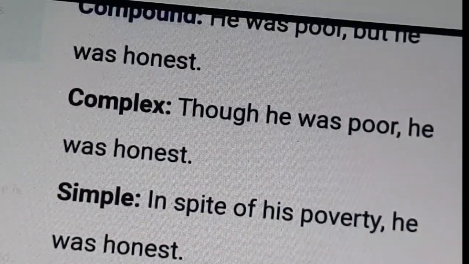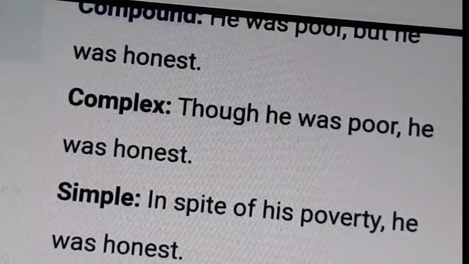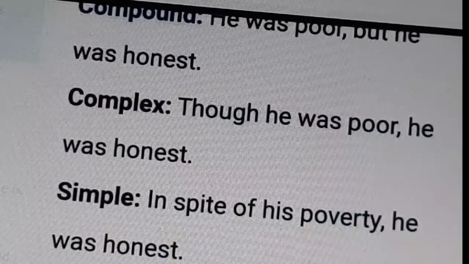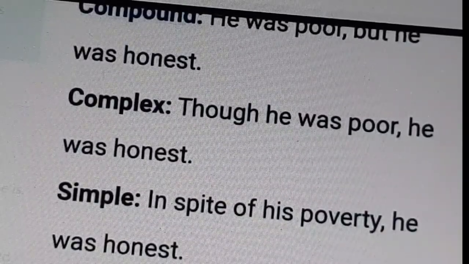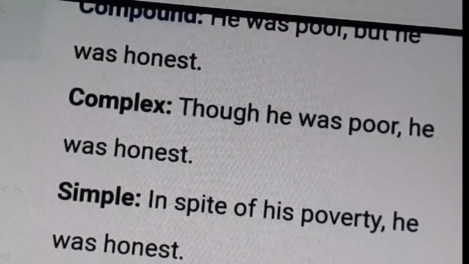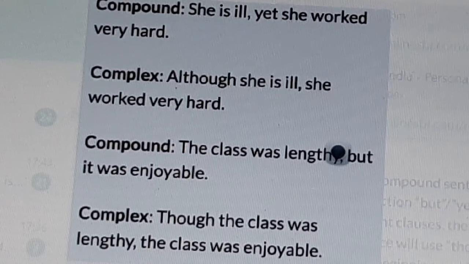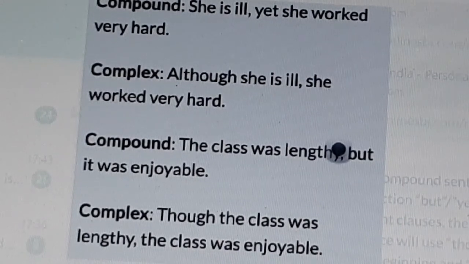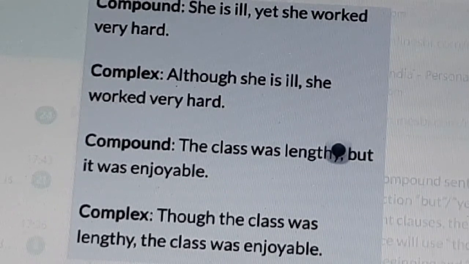He was poor, but he was honest. In complex, instead of "but", we are using "though". Though he was poor, he was honest. Another example: she is ill, yet she worked very hard. In complex, instead of "yet" we are using "although". Although she is ill, she worked very hard.